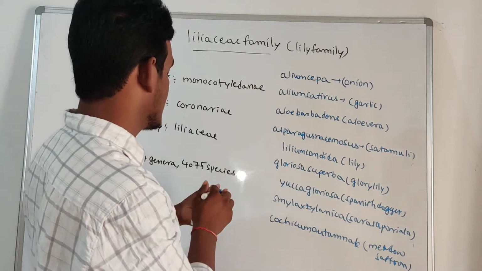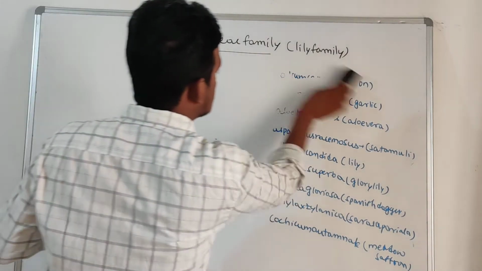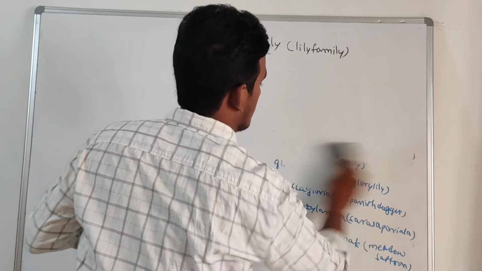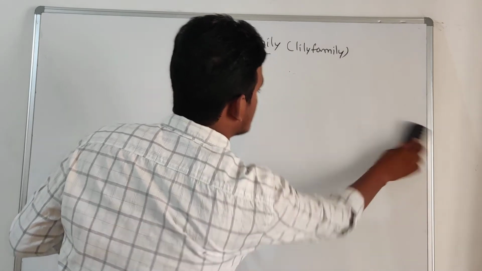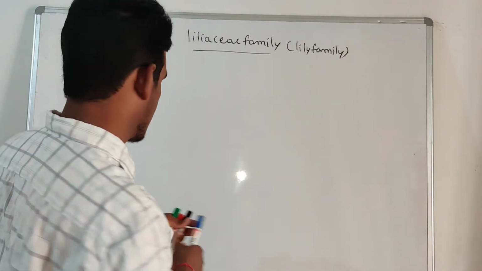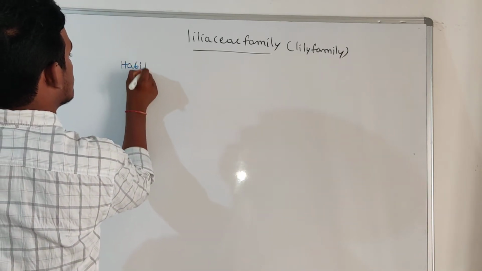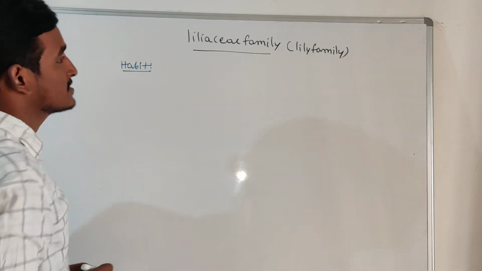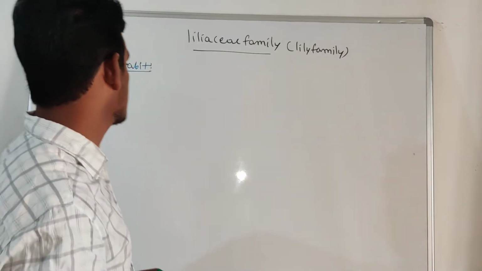Later we are starting with the habit, the description of this Liliaceae family. First habit, later vegetative characters, after that floral characters. What is the habit? It is distributed throughout the world, a cosmopolitan distribution.